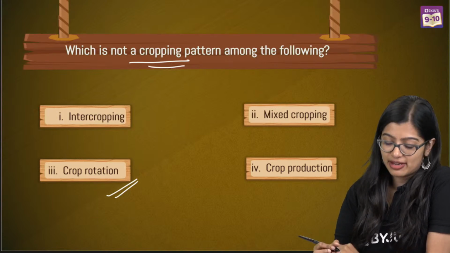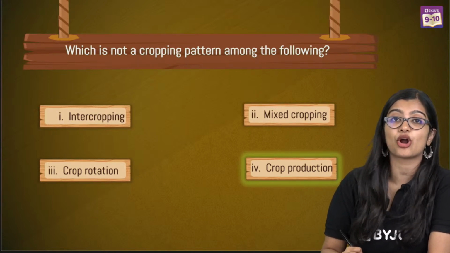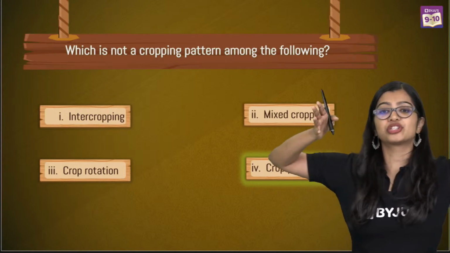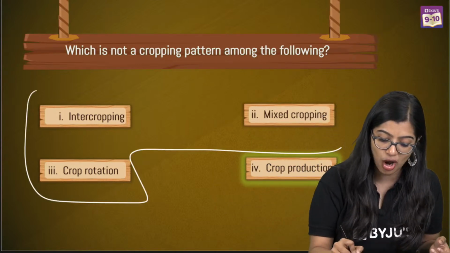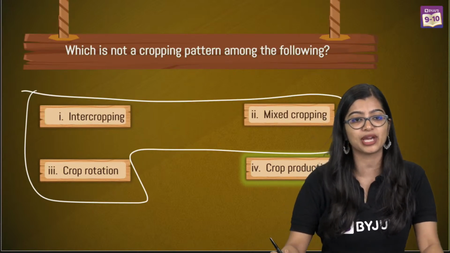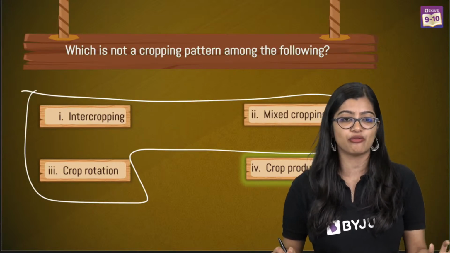Very good, everybody. Very, very good. The correct answer is crop production. So crop production management includes managing your resources, right? And in cropping patterns, we have these 3, okay? Very, very good. Very proud of all of you.